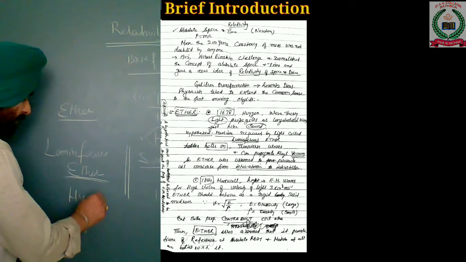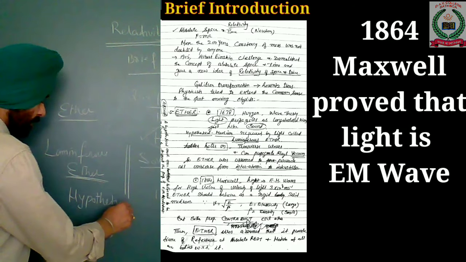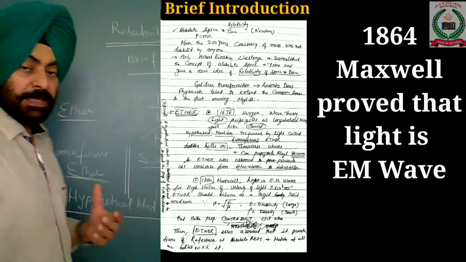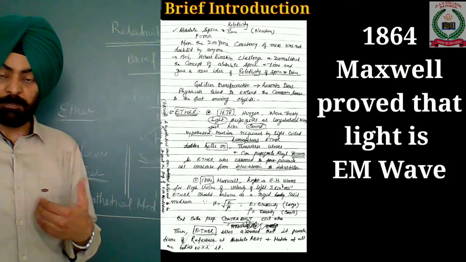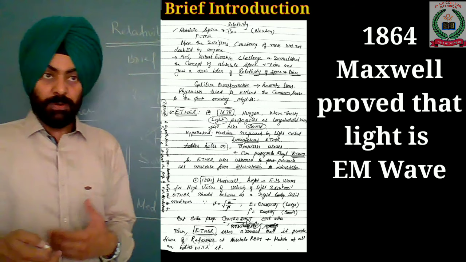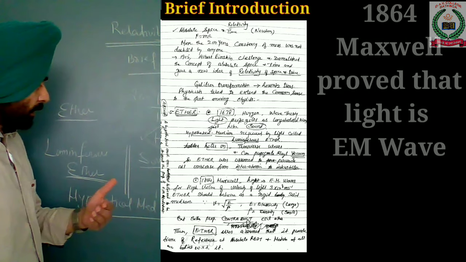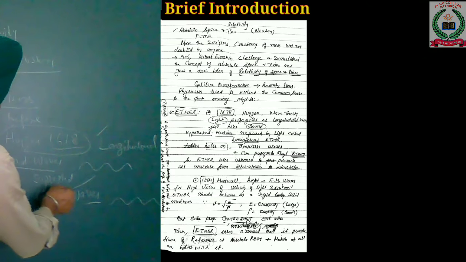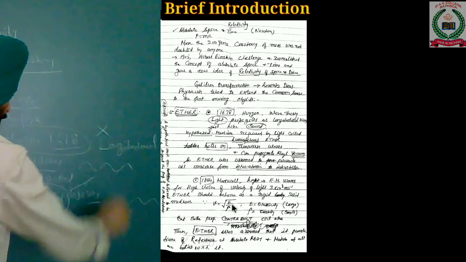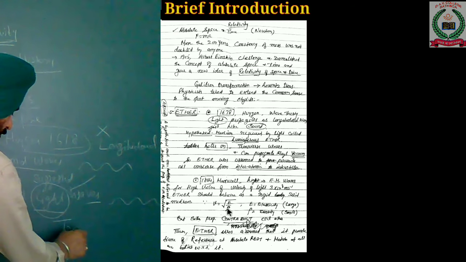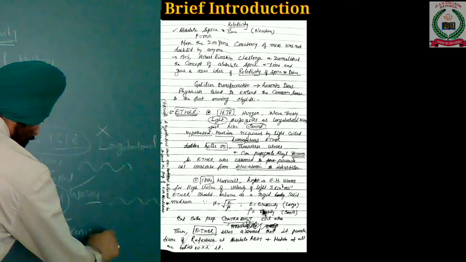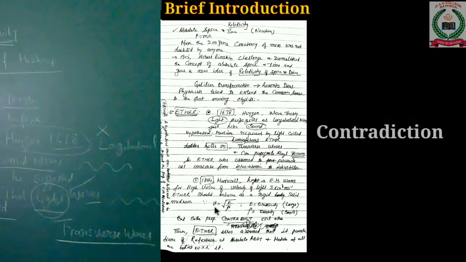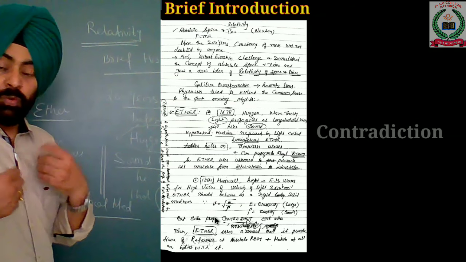In 1864, Maxwell proved that light is an electromagnetic wave, and it can travel with a very high speed, that is 3 into 10 raised to the power 8 meters per second. So if ether exists, then ether should behave as a rigid solid medium with very low density, because Newton's formula for the velocity of a wave is under root E upon rho, where E is the elasticity and rho is the density. So these two parameters, for this high value of v for the electromagnetic wave, contradict each other.